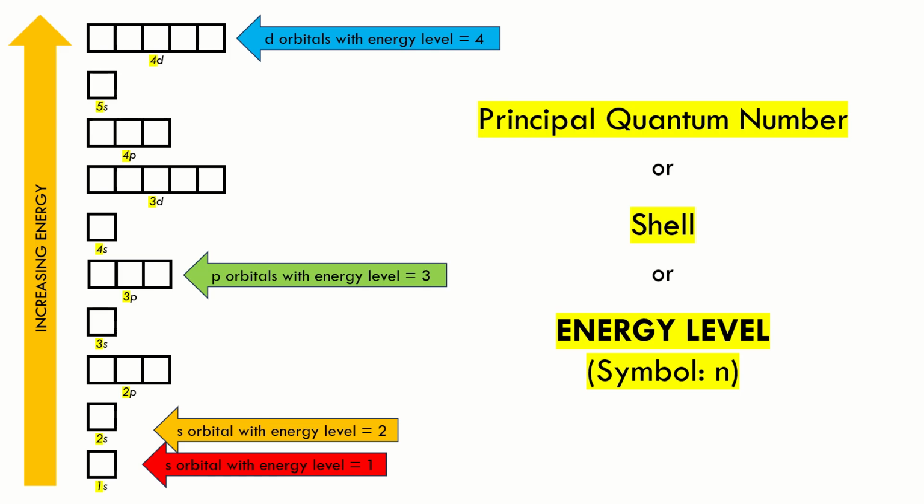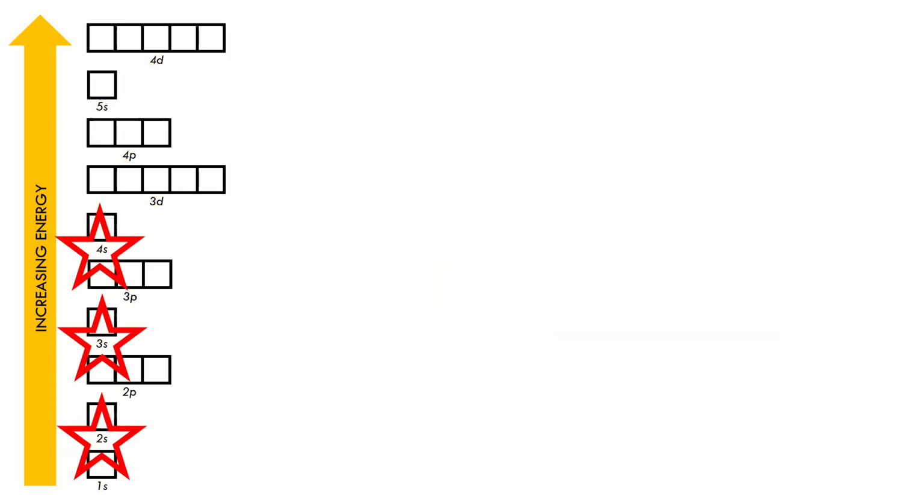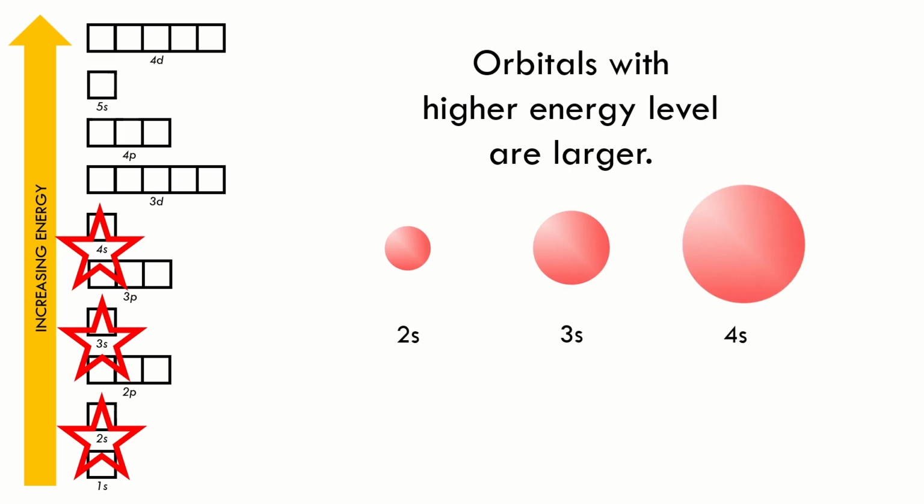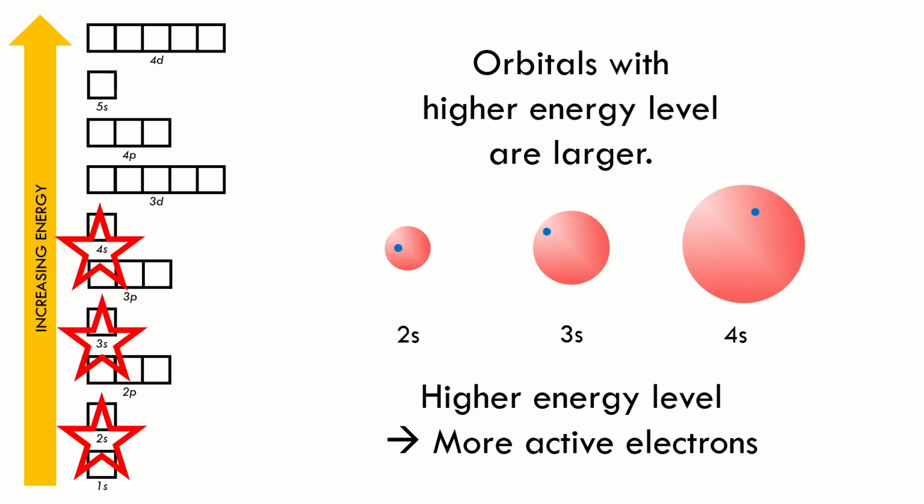The energy level determines how fast electrons move in the subshells and how big their orbitals are. For instance, let's have a look at the 2s, 3s, and 4s subshells over here. The 3s orbital is bigger than the 2s, and the 4s is the biggest among them. This is because electrons at higher energy levels are more active or fast moving, making them occupy a larger space.